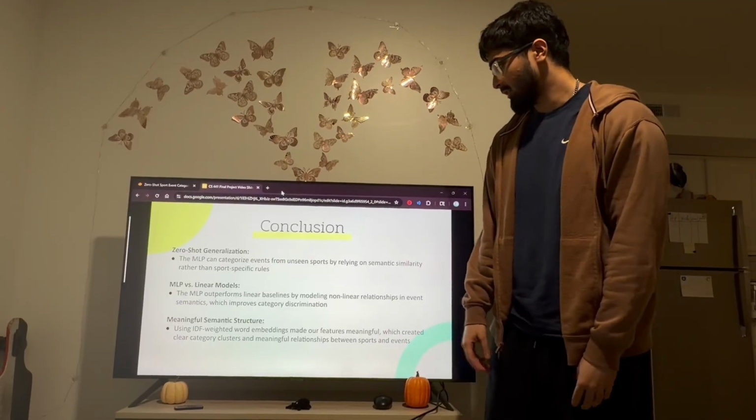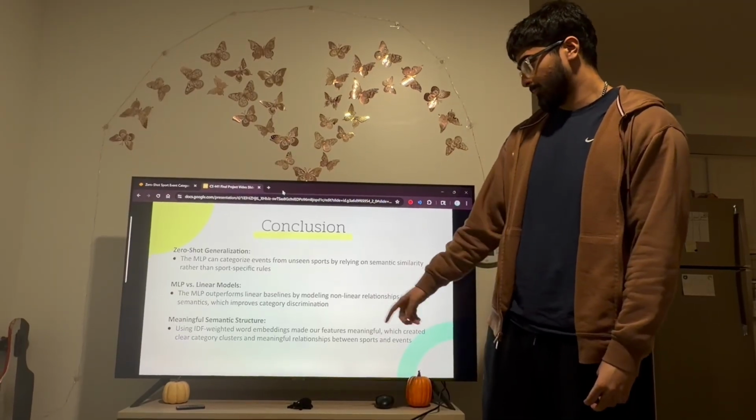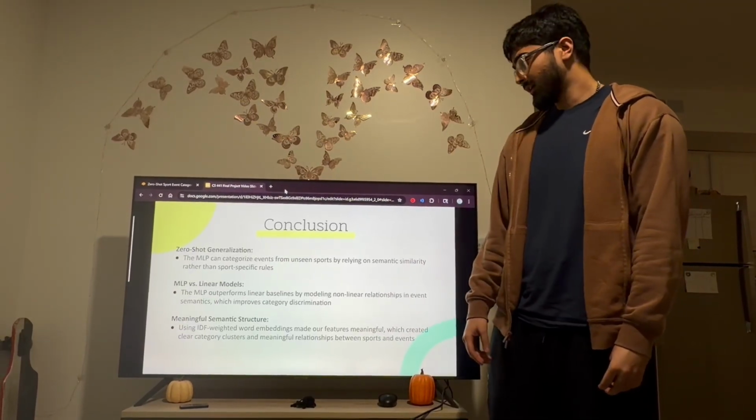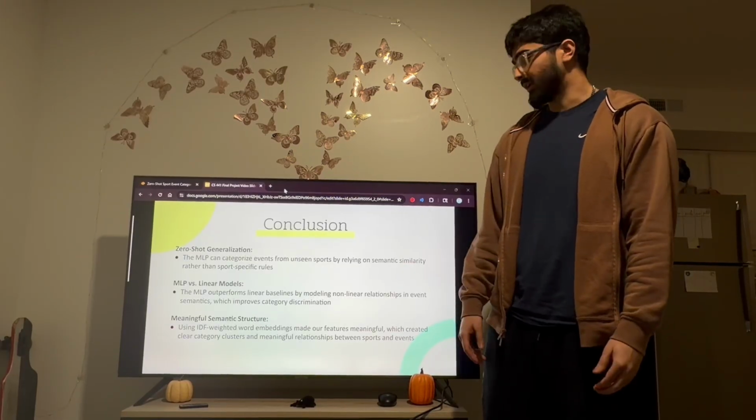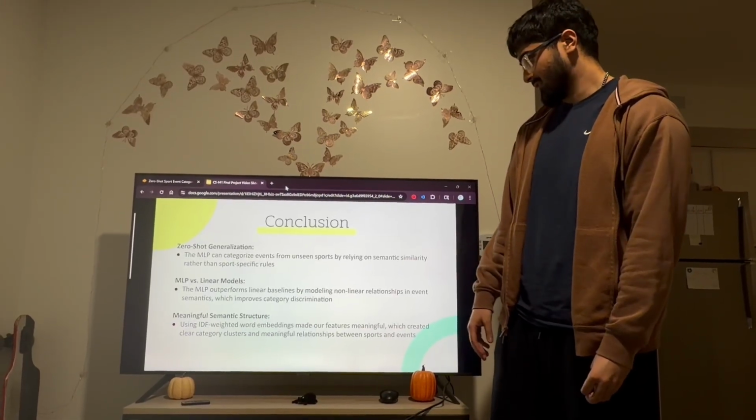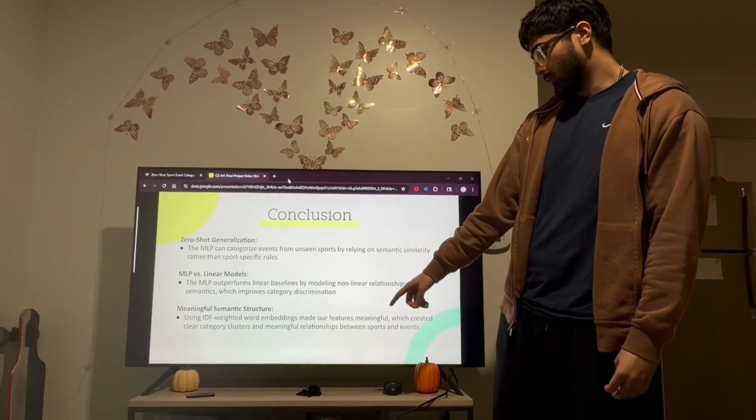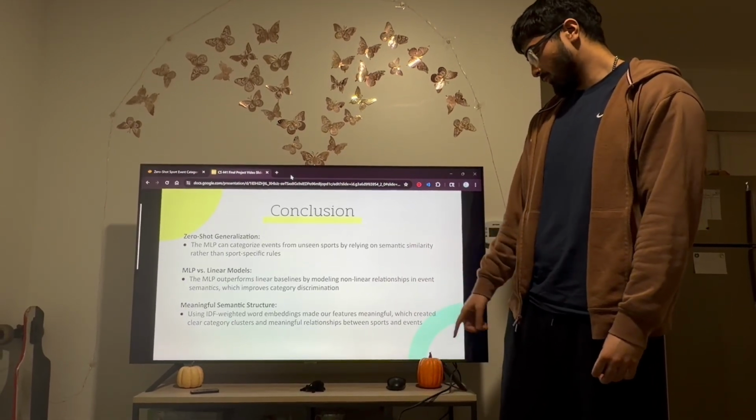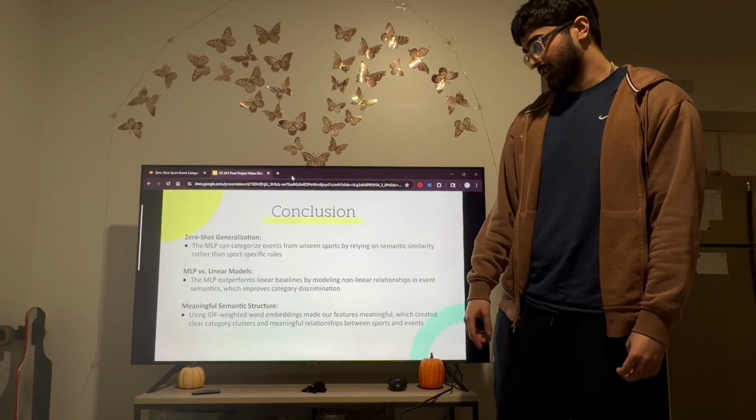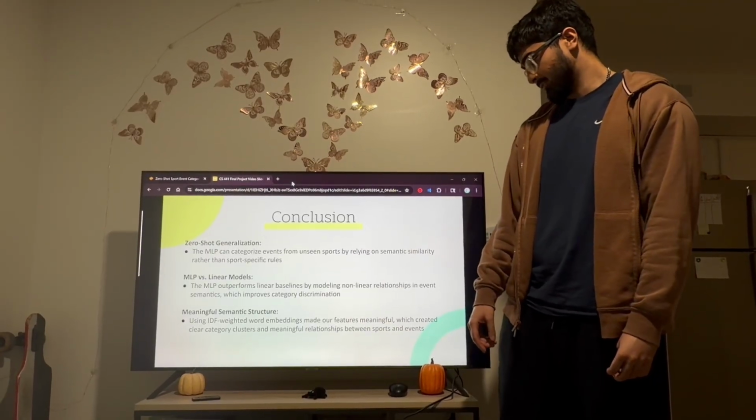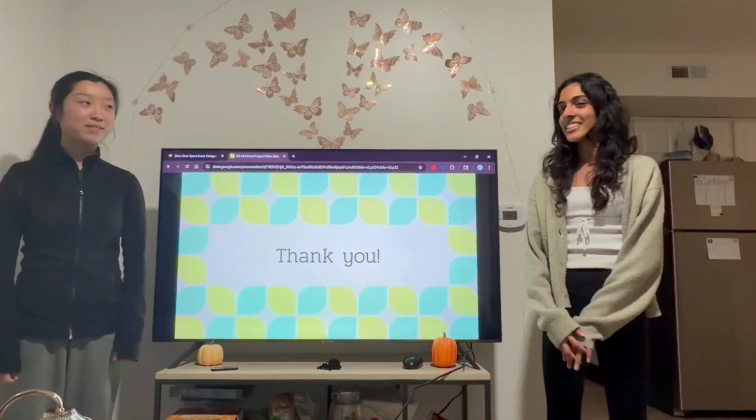We also found that the MLP outperformed the linear models. It was 2%, but it was pretty consistent throughout all the different testings. And using IDF-weighted word embeddings made our features more meaningful, which created clear category clusters and meaningful relationships between sports and events. Thank you.